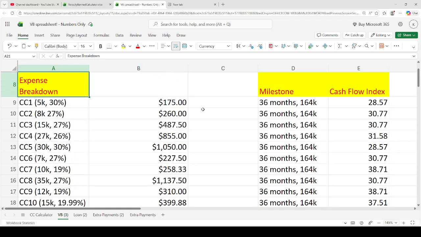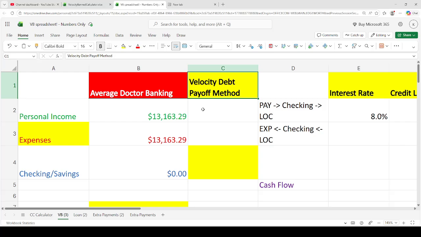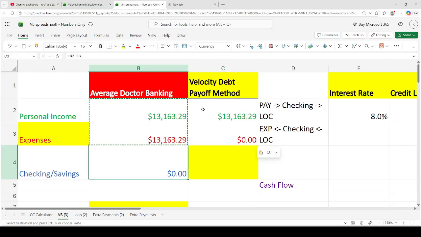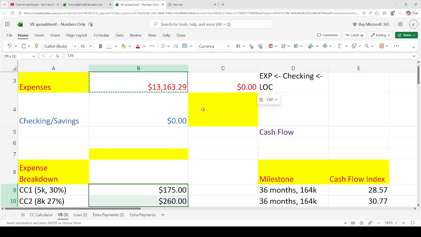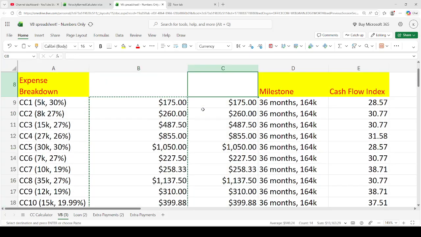And so what we're going to do here is with this method that we called the velocity debt payoff method, kind of long, right? We used to have another word for it before the folks at the state government of Illinois decided that they're going to crack down on that term so we don't use it anymore. With this method, we're going to assume that we have the same income, okay, and the same expenses.